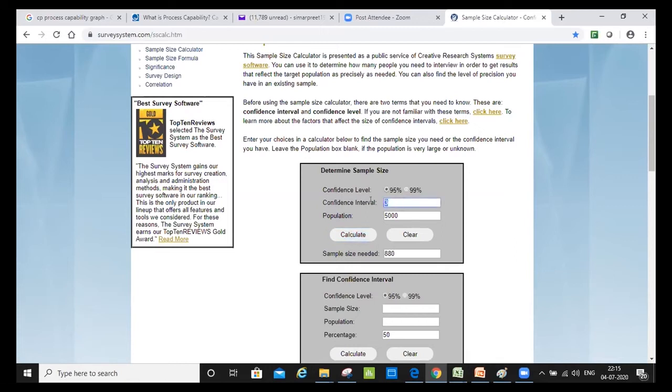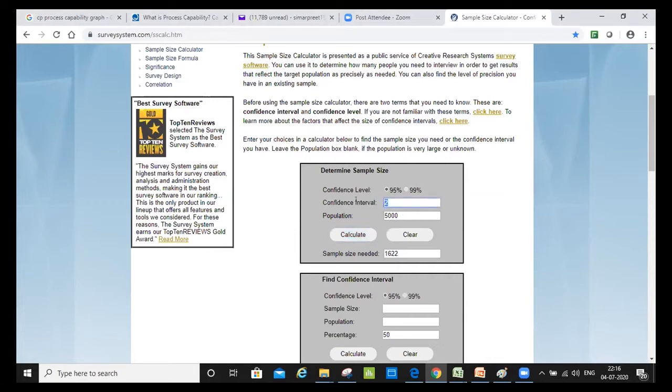Okay. Let me do one more trick. If I put a confidence interval of 2 here, it will still increase the sample. Will it increase or decrease? Increase. Why? Because the margin of error is much lower now. So we have to be much more confident. Yeah, absolutely. Because now I'm giving very little scope for error. I'm very, very stringent.